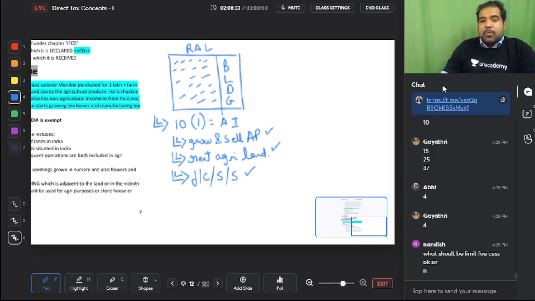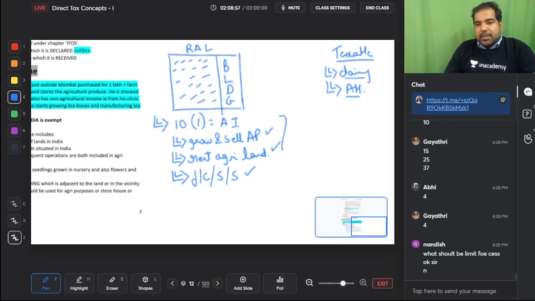But guys, the following will not be. So what is taxable? Anything other than agriculture, like dairy, like horticulture, like animal husbandry, all that is taxable. In GST they could give a benefit, guys. Income tax people could not give a benefit for all of this. So if there is dairy, animal husbandry, all of that will be taxable. So agriculture income is this. Yes, this is agriculture income.